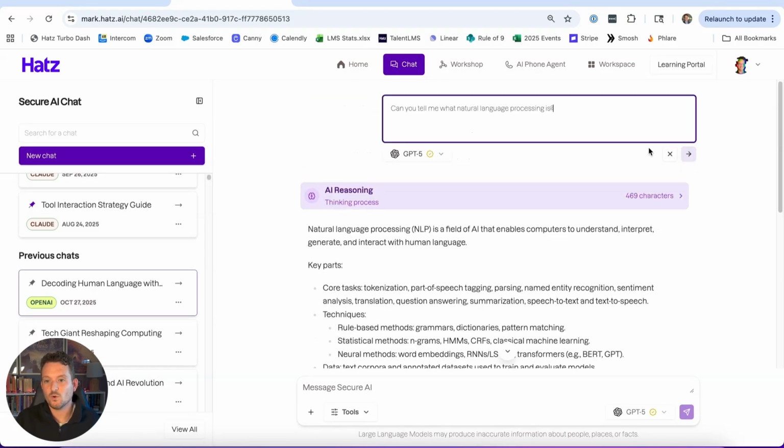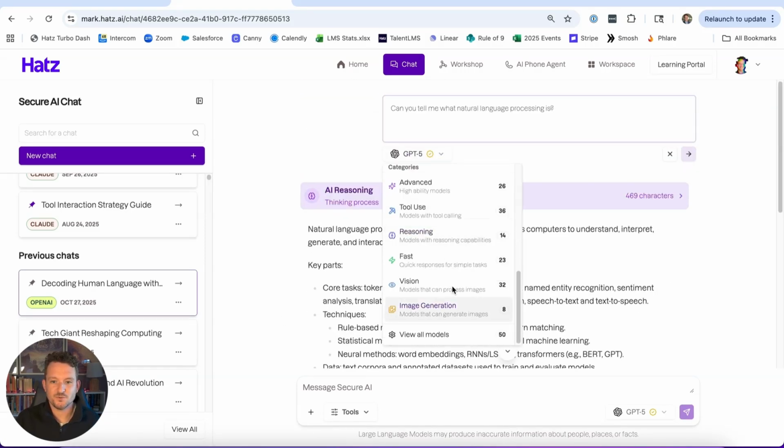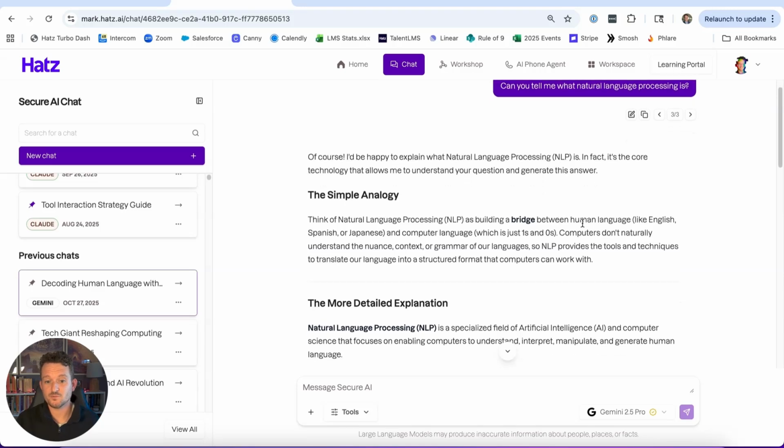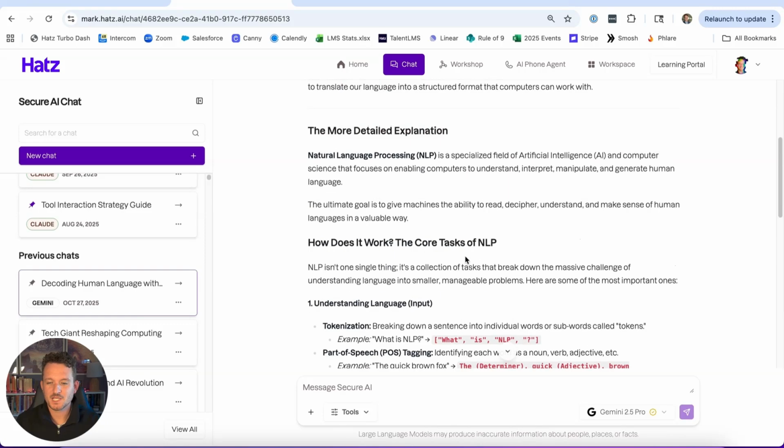Let's say I ask one more model. Let's switch to Gemini 2.5 Pro, and we'll send it off. Now it turns into 3 out of 3 because there are 3 different parts to this conversation that are happening. So here's my answer from Gemini 2.5 Pro. Now you notice down here in the bottom, I can continue this conversation in 2.5 Pro. So we can continue and it'll pick up the conversation down here.